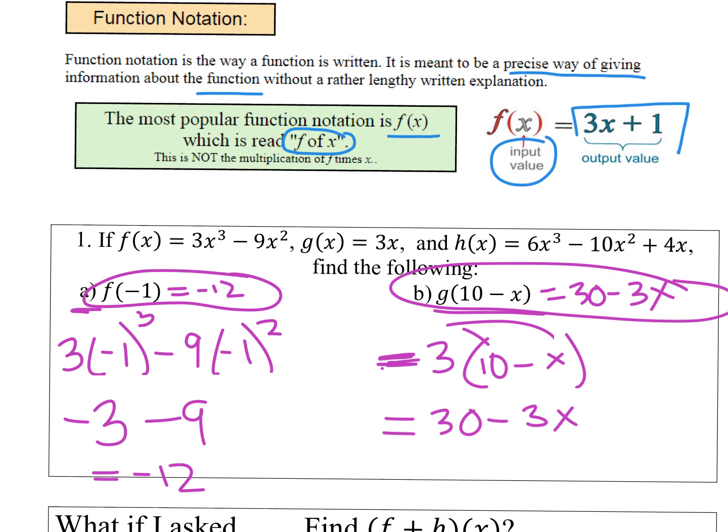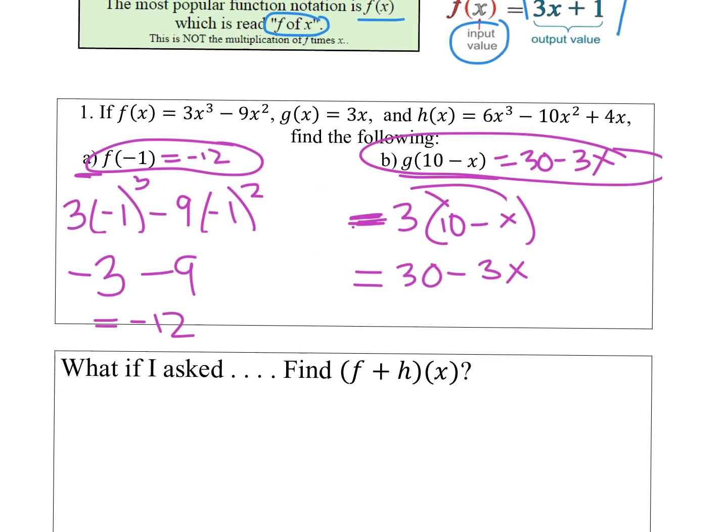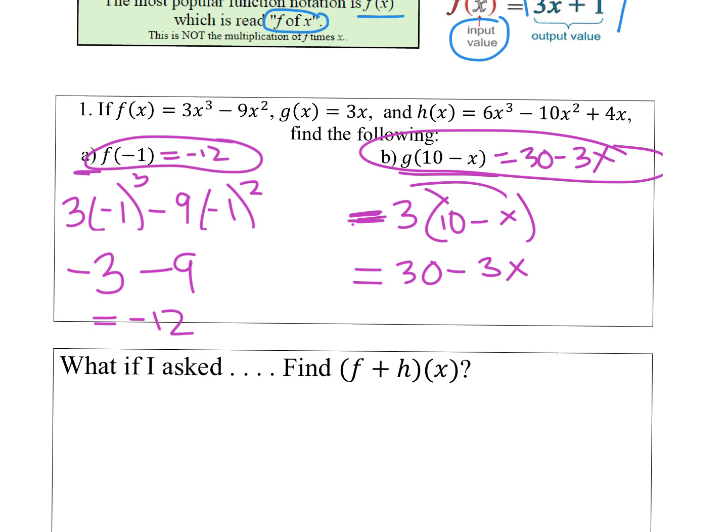Okay. So take a second and think, what if I asked you to find f plus h of x? Well, what this is saying is, let's take f of x plus h of x.